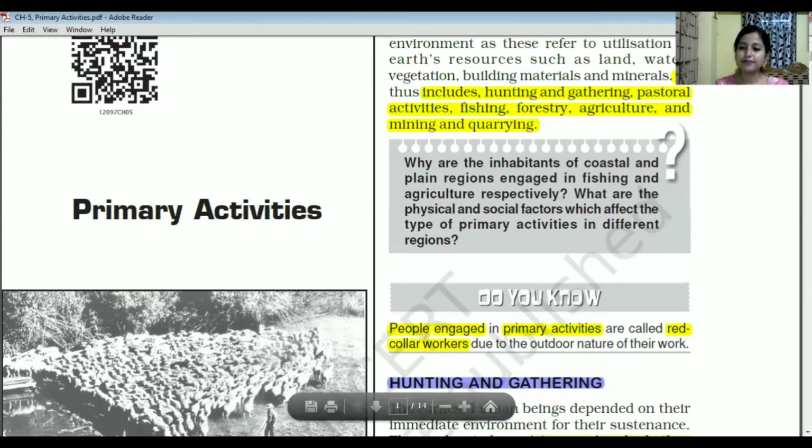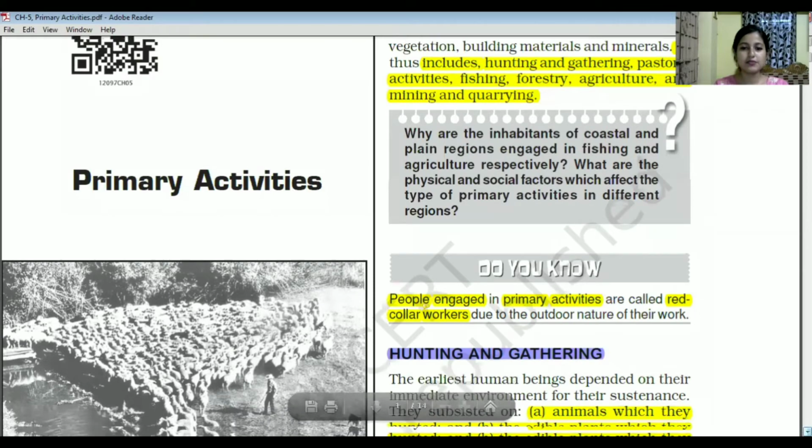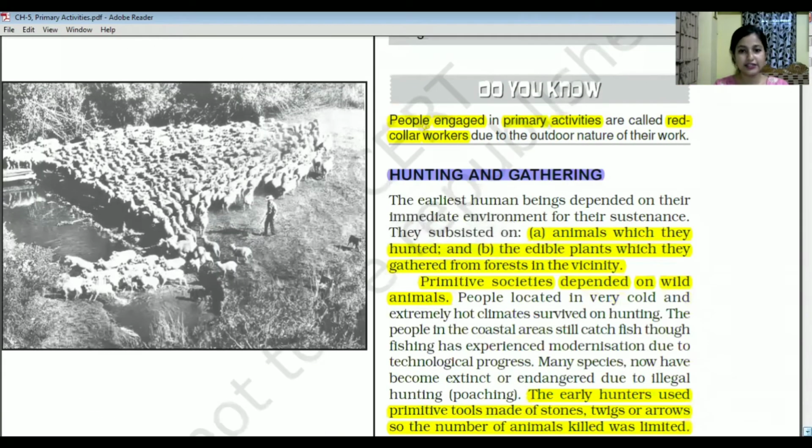Now next comes hunting and gathering. The earliest human beings depended on nature and their immediate environment for their sustenance.